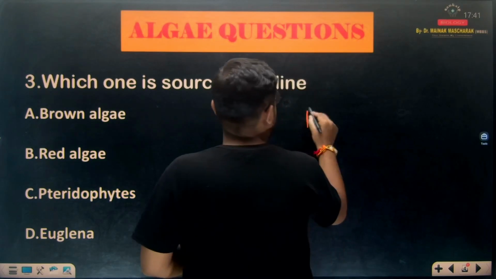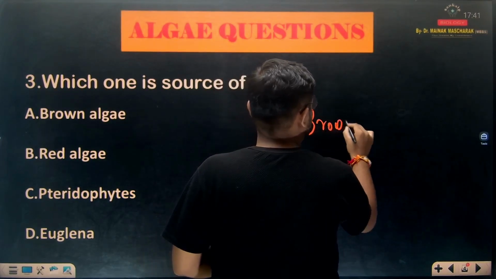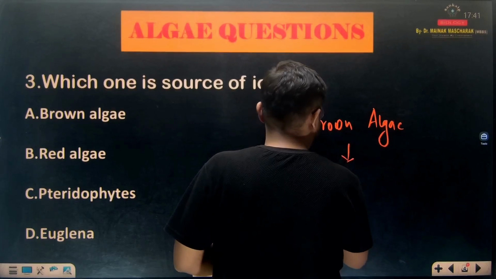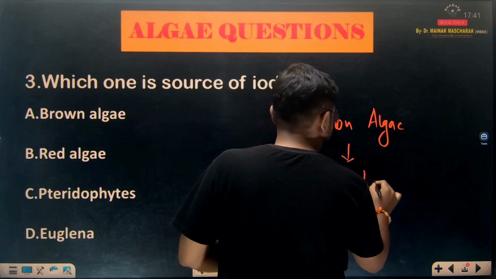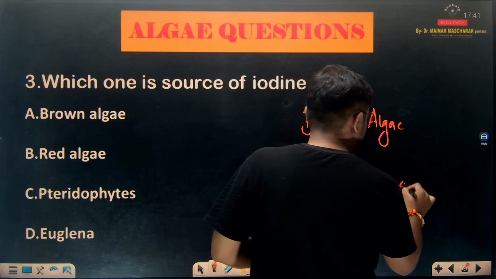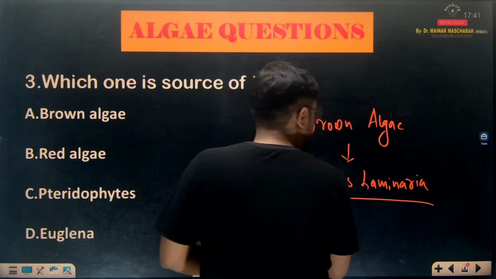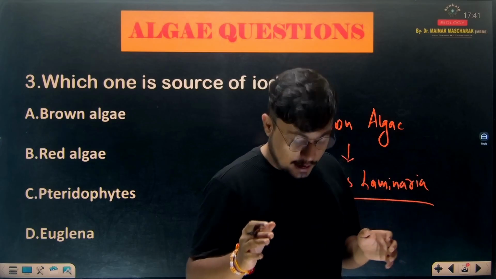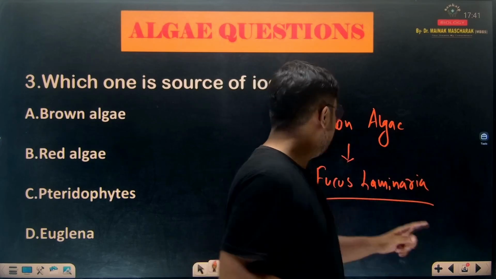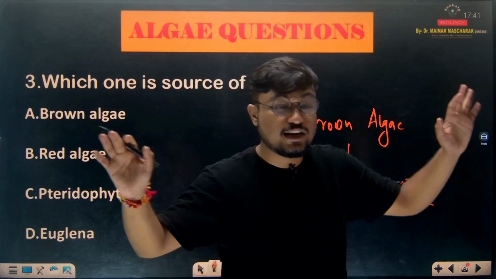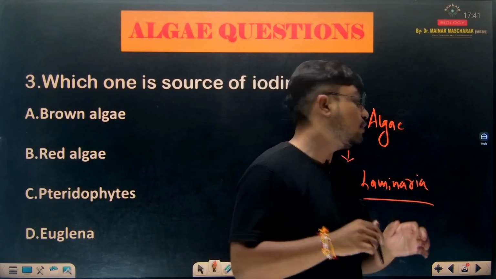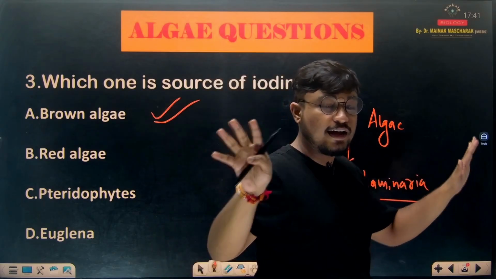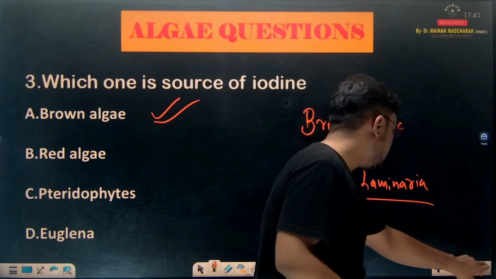Okay, brown algae, fucus, laminaria, these are the algae that have a high source of iodine. So who has a high source of iodine? Fucus has it, and who else? Laminaria has it, and they are all brown algae. So what is the correct answer? The correct answer is brown algae. Brown algae is a rich source of iodine.